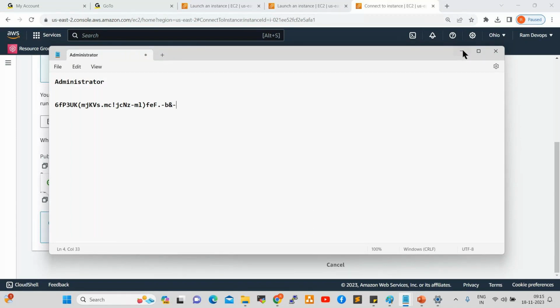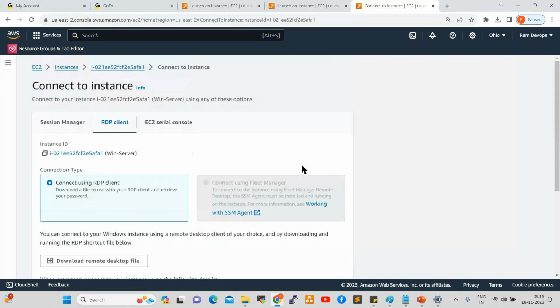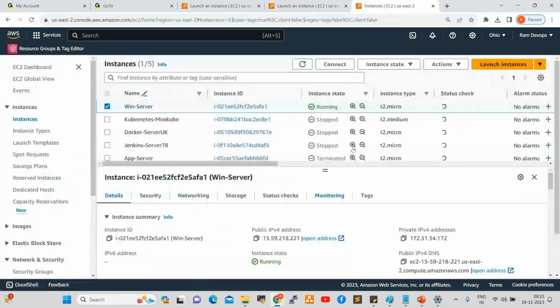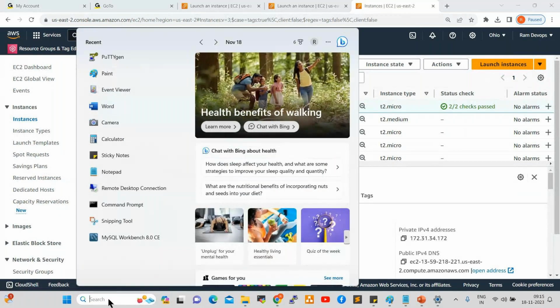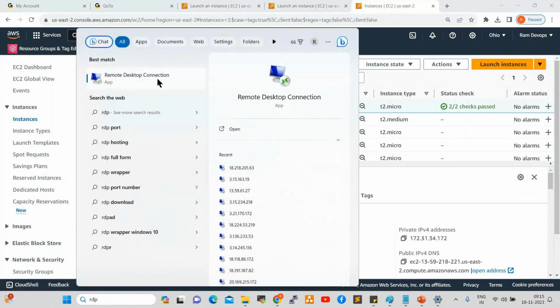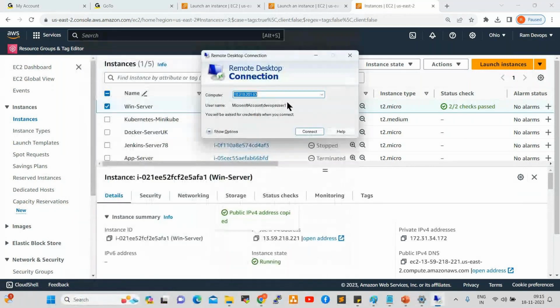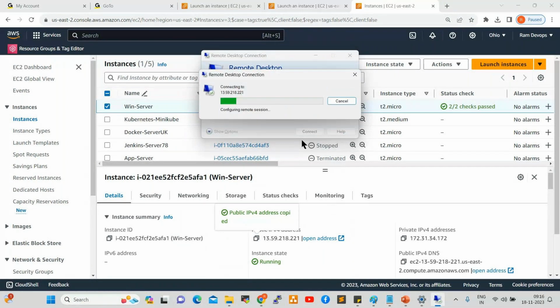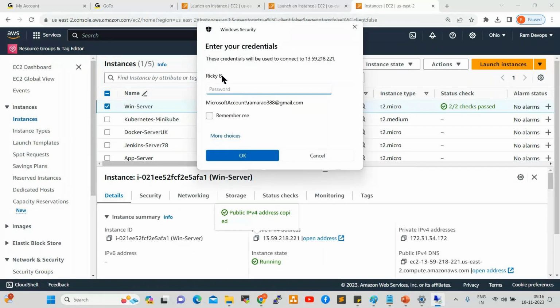So how can we connect? Go back to instance. Select your instance. Copy the public IP. Open RDP, remote desktop connection. Click on this. Paste here the IP address which we copied. Click on connect. Yeah. So here the default user is showing, right? Now we need to go to more choices, use a different account.